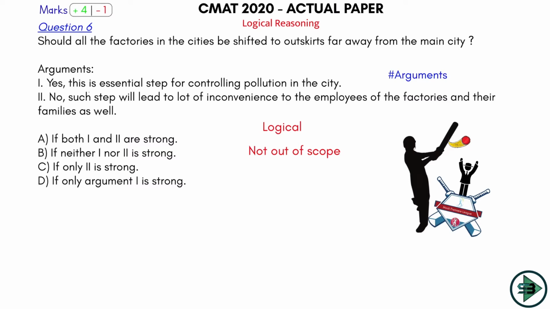Should all the factories in cities, so we are talking about factories only in cities, be shifted to the outskirts, far away from the main city? So think about it. Why do you want to shift the factories to the outskirts of the city? Mainly because they are causing some problem to the people living in the city.